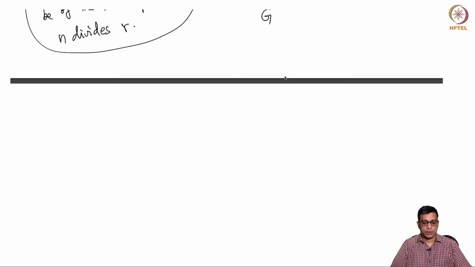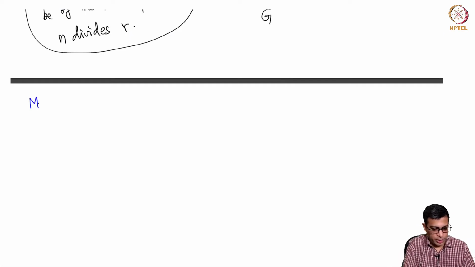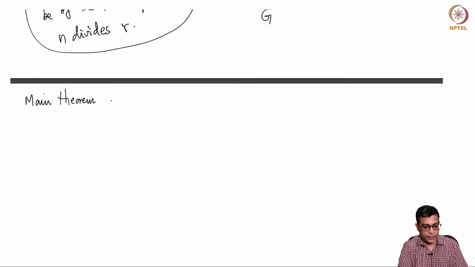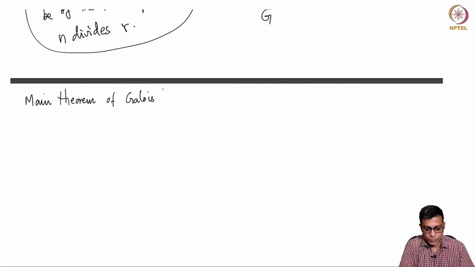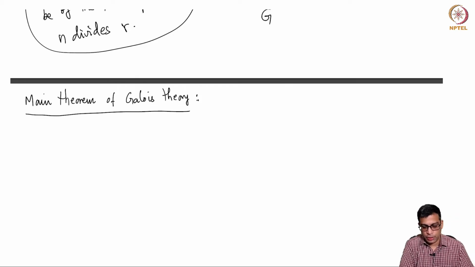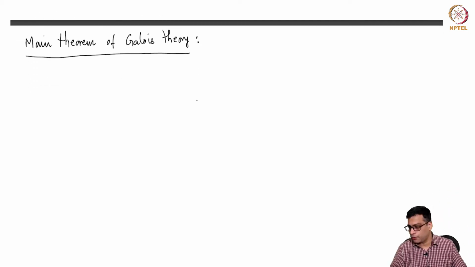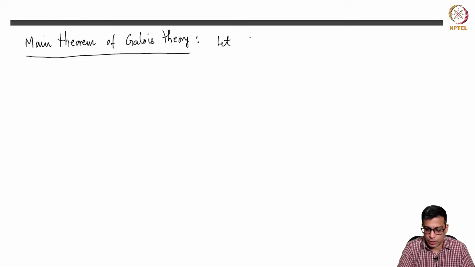Welcome back. So today we are going to state and start the proof of the main theorem of Galois theory. In the last video I gave you a recap of whatever we have done so far about Galois theory, and I also gave you a few examples to motivate the main theorem of Galois theory. So I am going to state it now and see how much of it I can prove today. And the proof, as I said, is a fairly easy one.